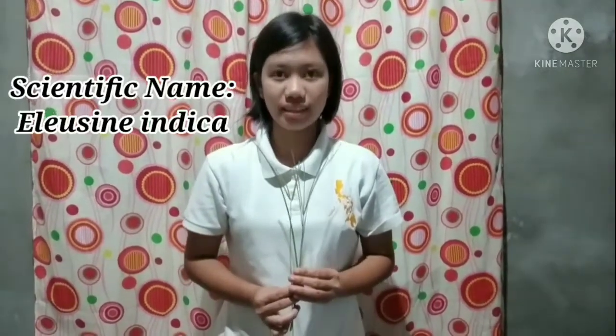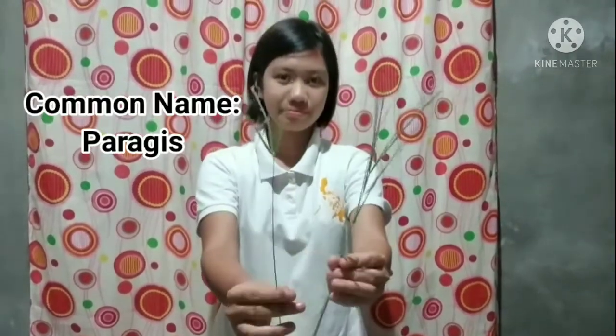The fourth weed I'm going to classify is the Eleusine indica. The common name of this weed is Paragis. It belongs to the family Poaceae. The gross morphology of this weed is grasses. The fifth weed I'm going to classify is the Paspalum scrobiculatum. The common name of this weed is sabong-sabungan. It belongs to the family Poaceae. The gross morphology of this weed is grasses. So we're done with grasses.